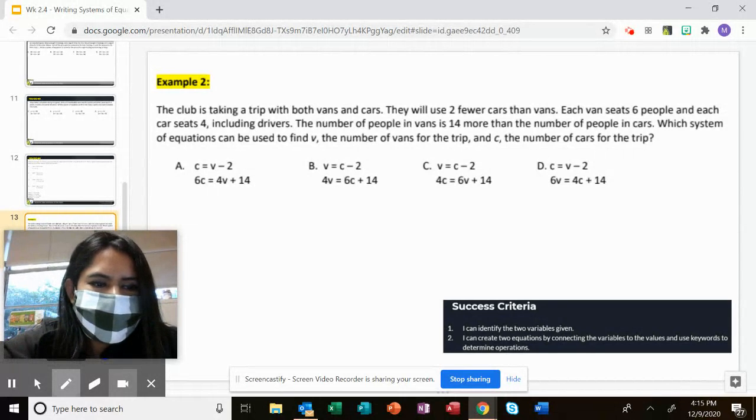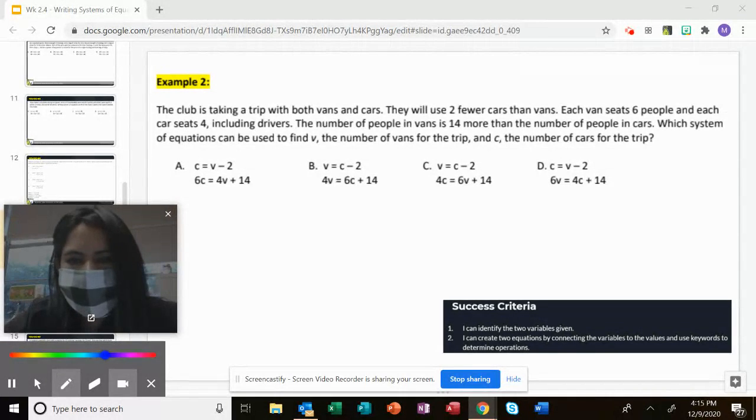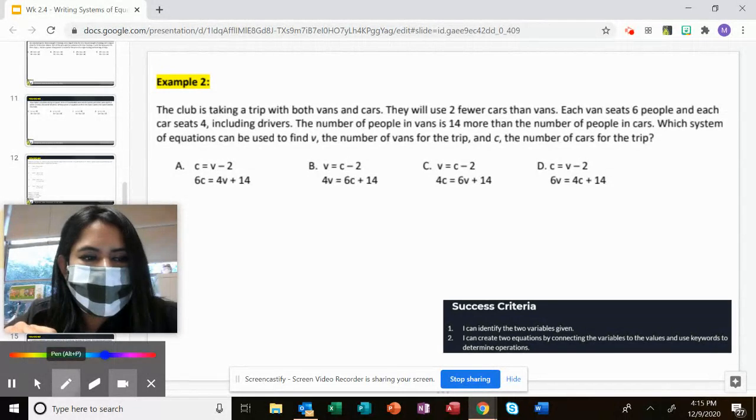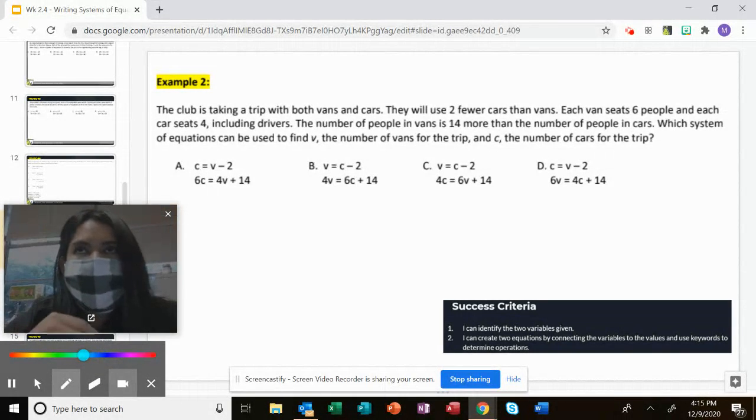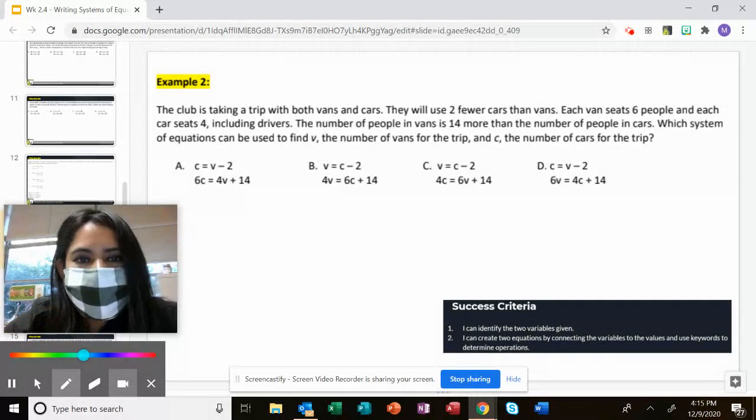So in this situation, the first thing you have to do is identify the two variables. Usually, like I said, it's towards the end, but if not, then you do have to think about the two things that we're talking about. But in this case, we're lucky and it gives us the two variables.